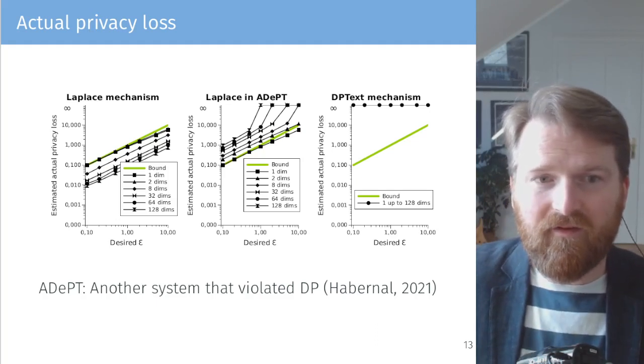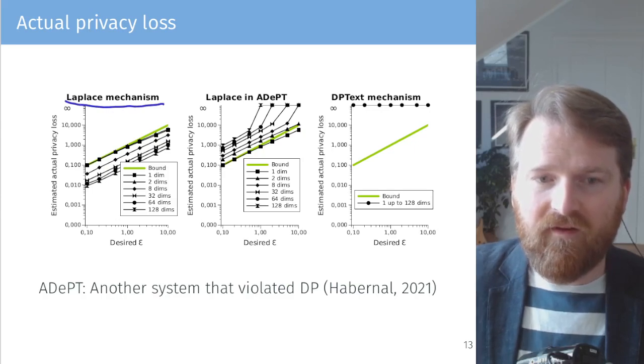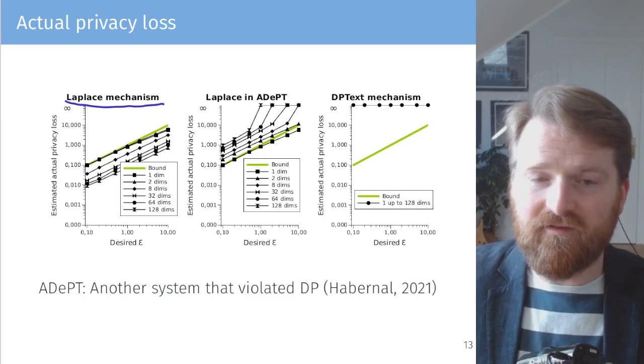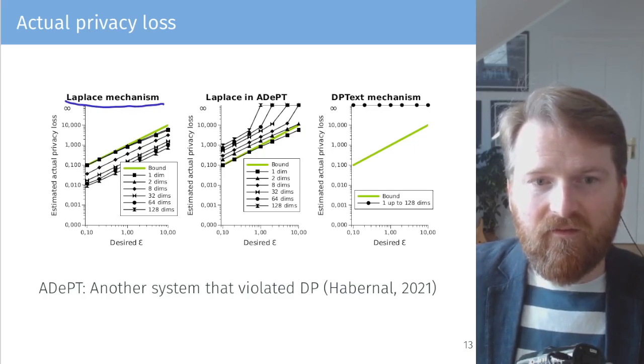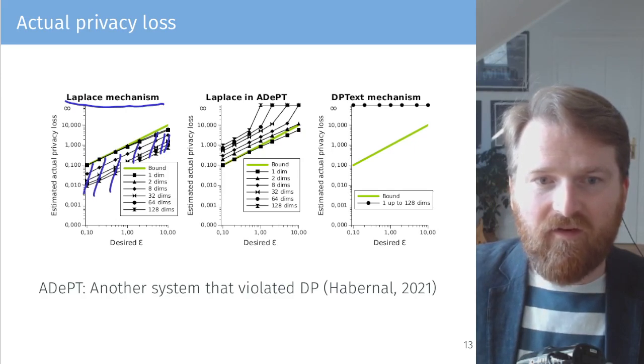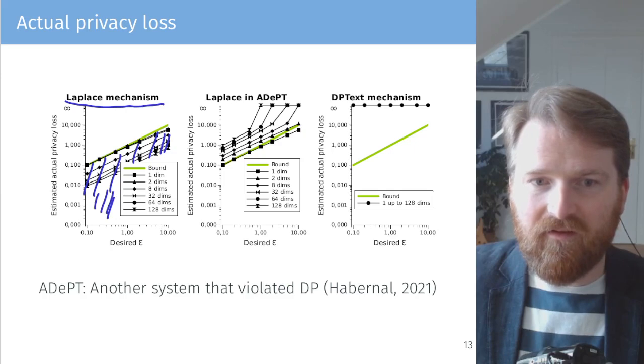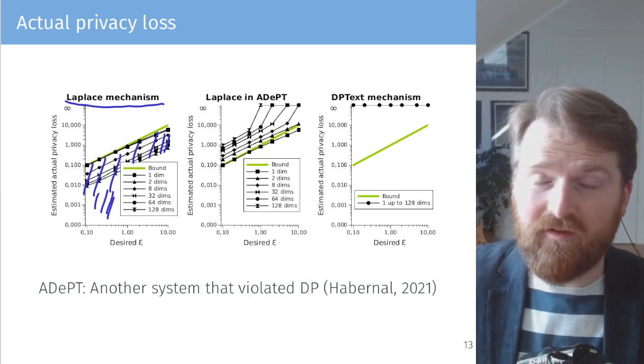If you implement the correct Laplace mechanism with correct sampling for different numbers of n, so we try 1 up to 128 dimensions, so number of attributes, we see that everything under the green line is actually correct. So it's not violating differential privacy, and the correct Laplace mechanism is doing what it's promising to do.